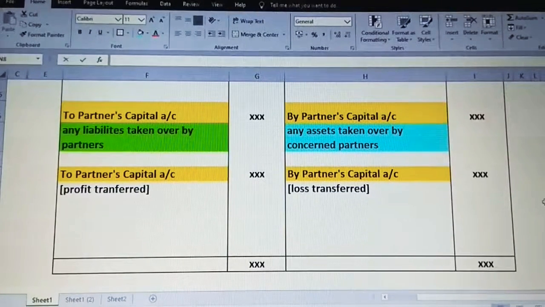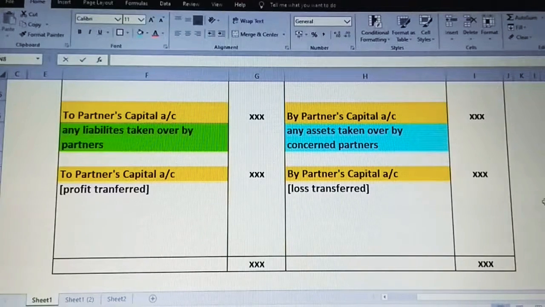Suppose in the instruction, now the entire asset is being sold by the firm. Okay, a few assets are being taken over by the partners. Say for example, furniture or motor vehicle, small assets like bills receivable, stock and so on, taken over by any partner.